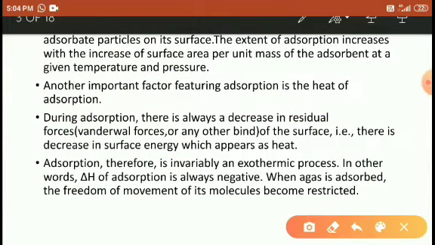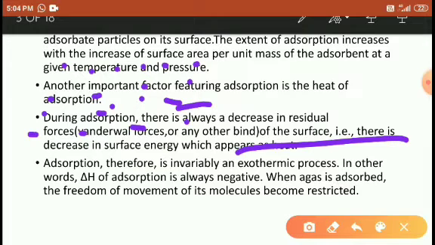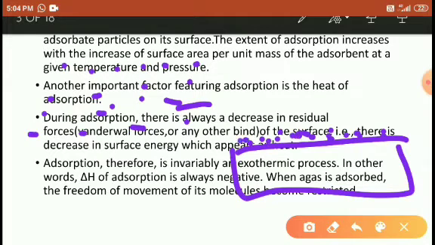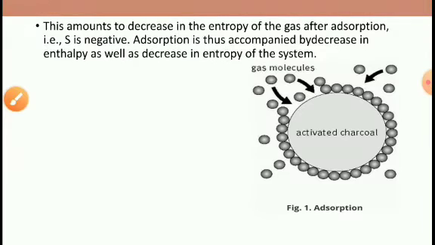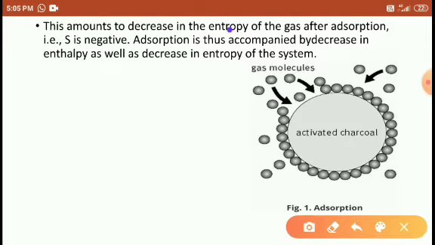In the atmosphere, many dust particles move randomly along with the air. When dust particles occupy the surface of any material, they remain there occupied. They cannot travel along with the air. They remain on the surface of the material, so their movement decreases. Movement decrease means the entropy decreases here, right, students? So decreased movement means decreased entropy.